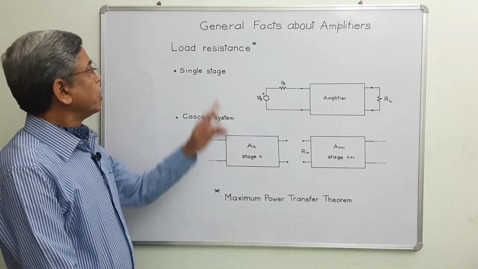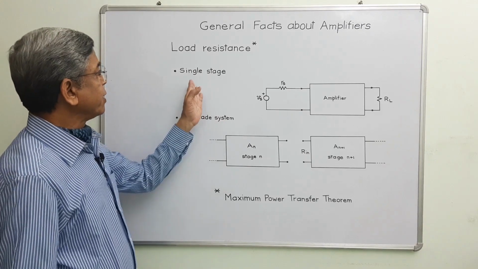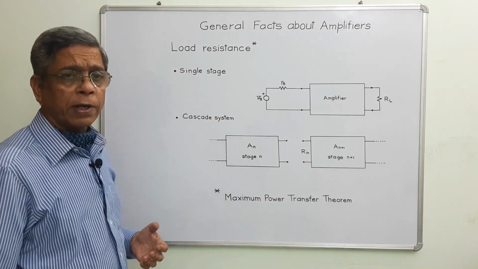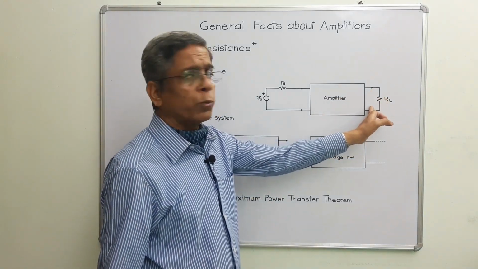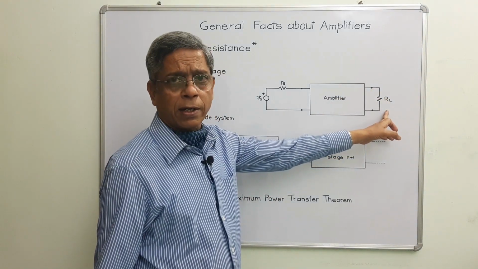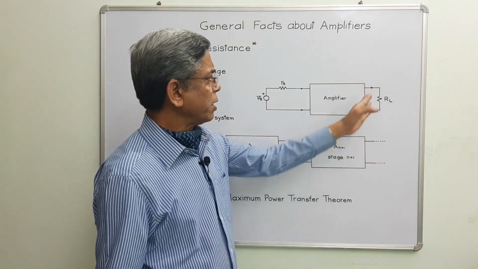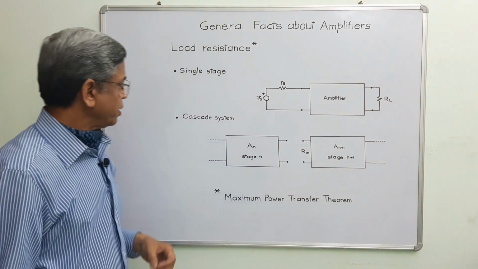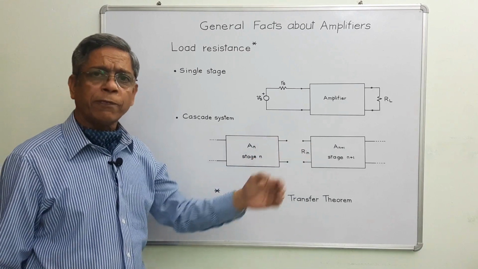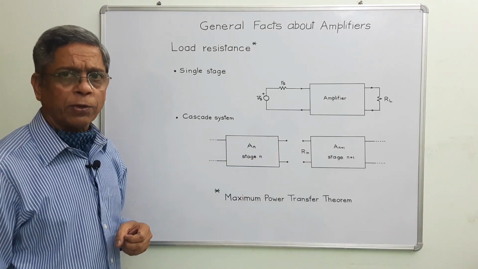And this is about load resistance and how to connect it to the amplifier. In a single stage standalone amplifier, this is the amplifier and these are the output terminals, and we simply connect a load resistor across these 2 terminals. Whereas in a cascade system, where many amplifiers are connected in series, there is a different technique we have to use.